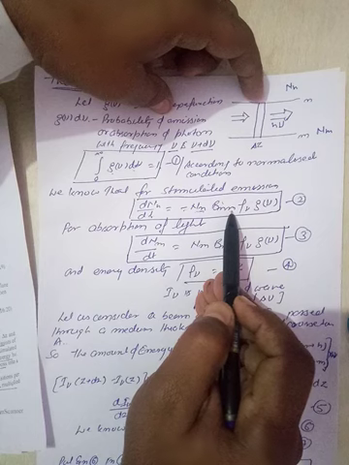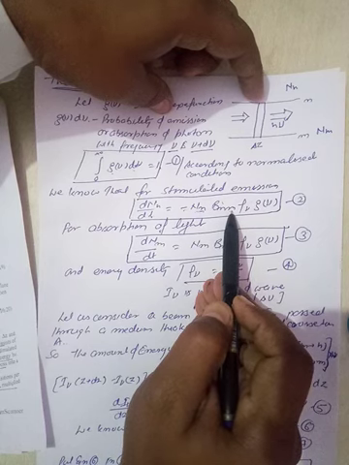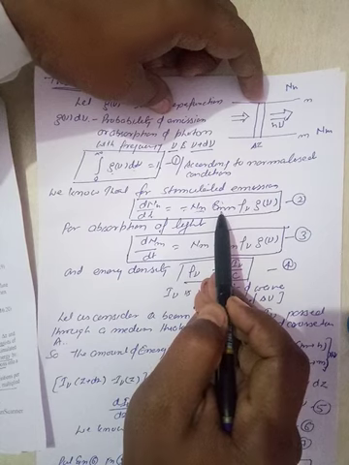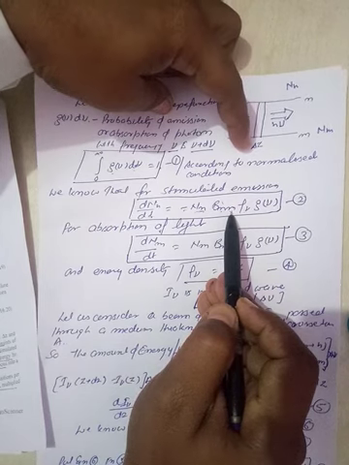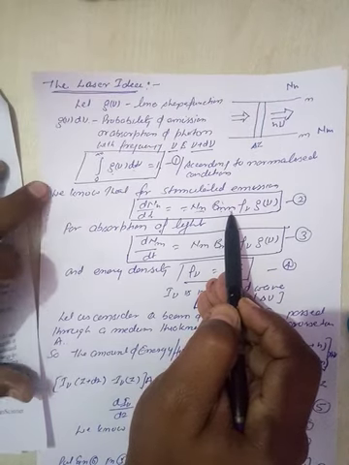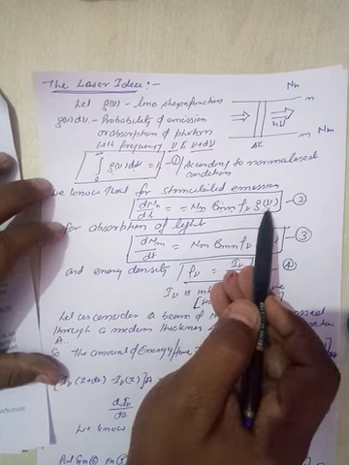B nm is the Einstein coefficient for stimulated emission, as is clear from its symbol, n to m meaning excited level to ground level. Rho nu and g nu we have already defined.